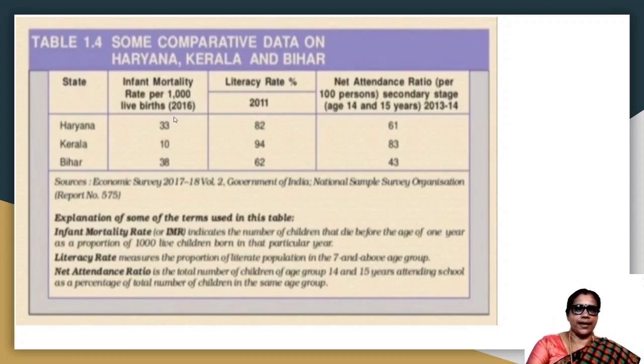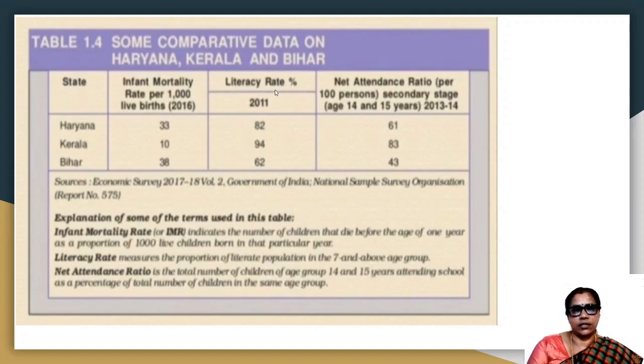So if we make a comparison between the infant mortality rate, Haryana has 33 in the year 2016, Kerala 10 and Bihar 38. So from this we could understand that Kerala has less infant mortality rate, that is 10, and Haryana is having more. So we can understand that Kerala has provided better medical and health facilities. It has adequate health and medical facilities than Haryana. So Haryana has higher per capita income, but it lags behind in medical and health facilities compared to Kerala.